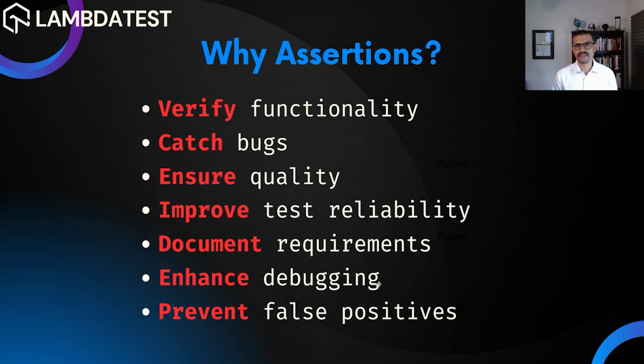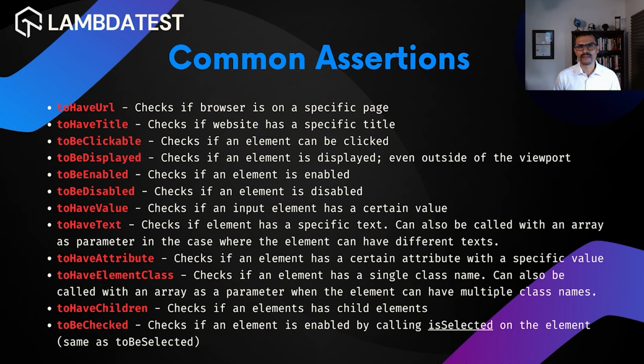For example, it could be that the test was missing some element or it was missing some text in that element. Having assertions also helps us prevent false positives. A false positive is, for example, when a test fails, but it isn't really an issue with the application. If you have the proper assertions, your test will only fail when there is a legitimate error or a legitimate issue with the application.